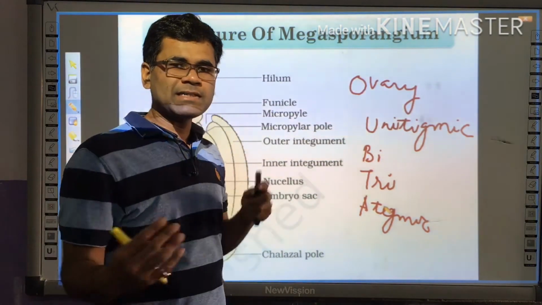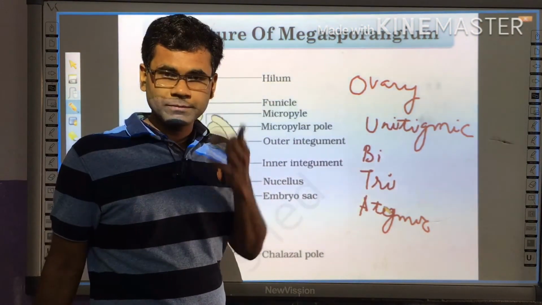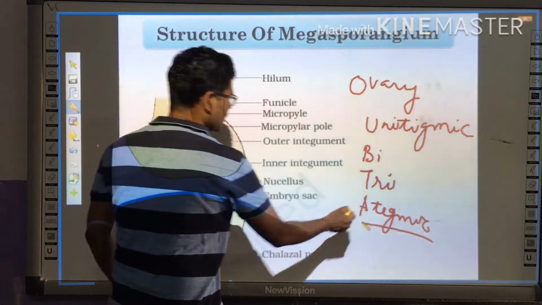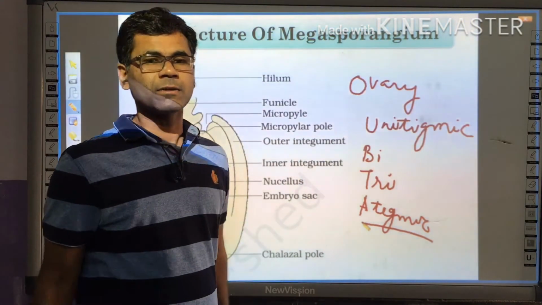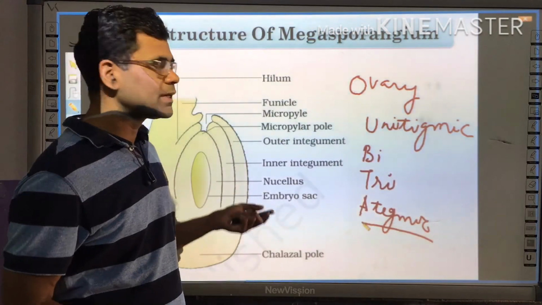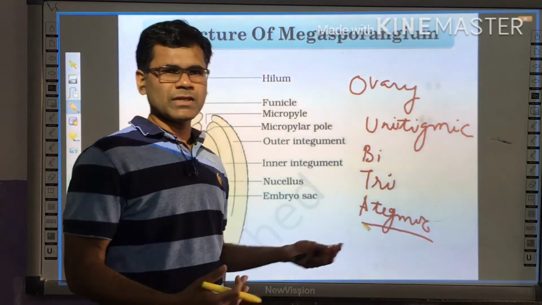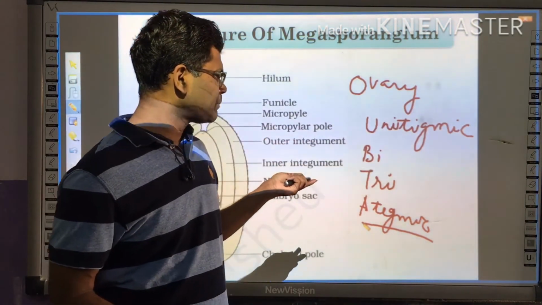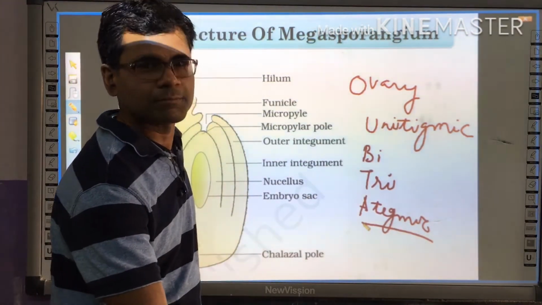In parasitic plants, the integuments are completely absent. So in this condition, if the integument is completely absent, it is called ategmic. So on the basis of integuments, the ovule can be unitegmic, bitegmic, tritegmic, or ategmic. All four categories are there.